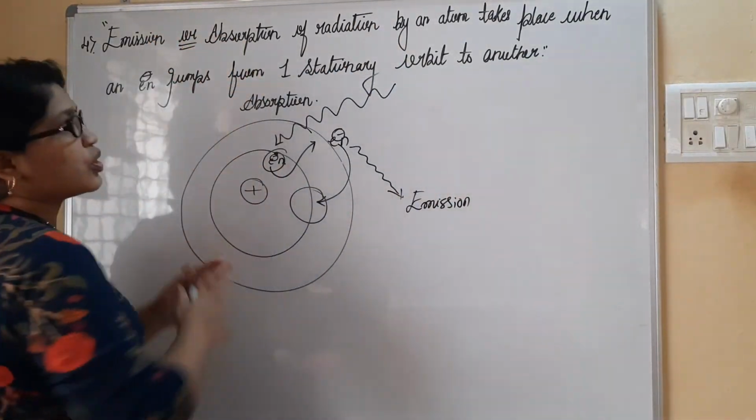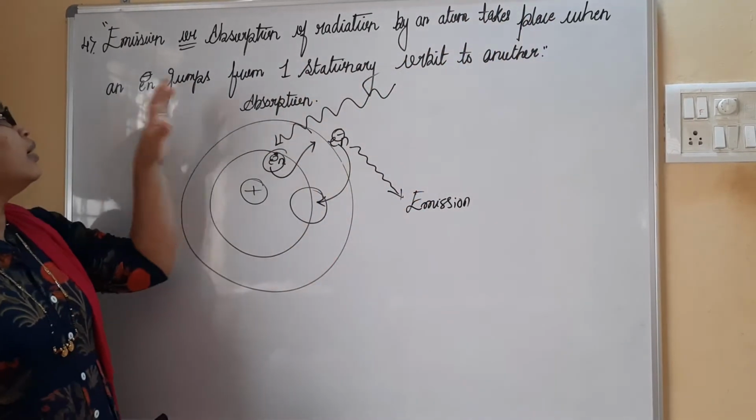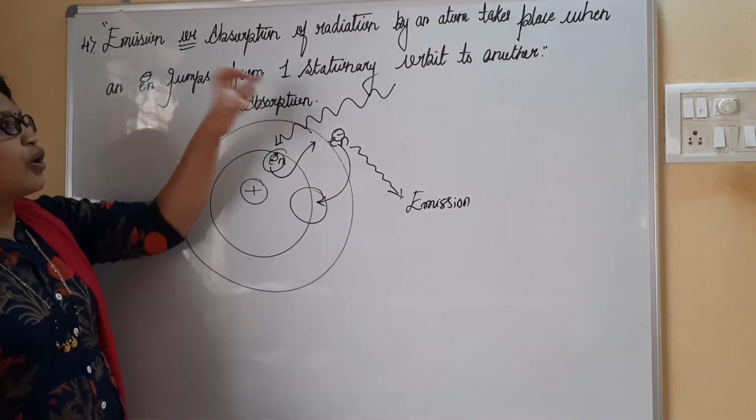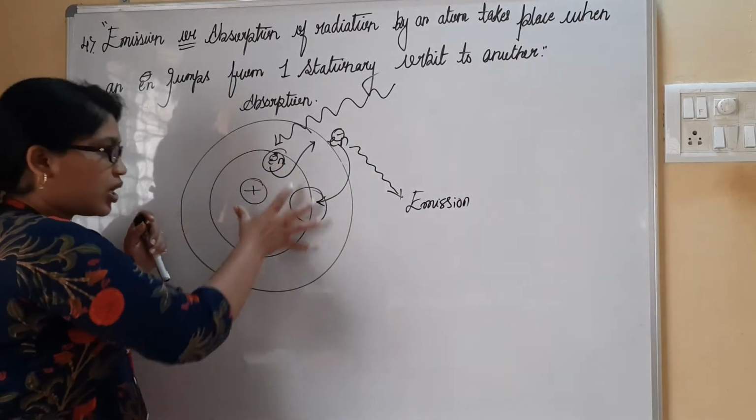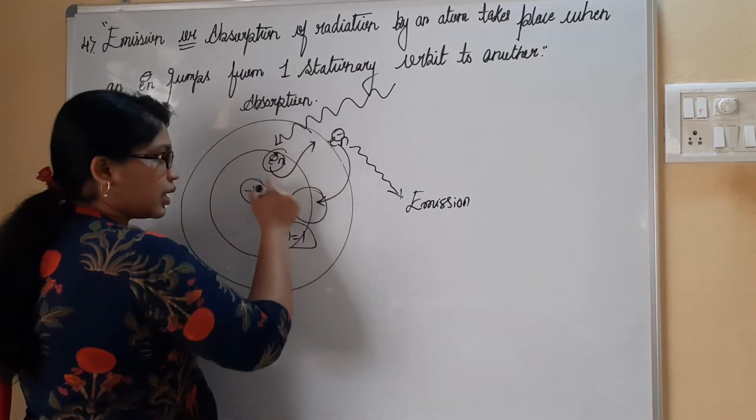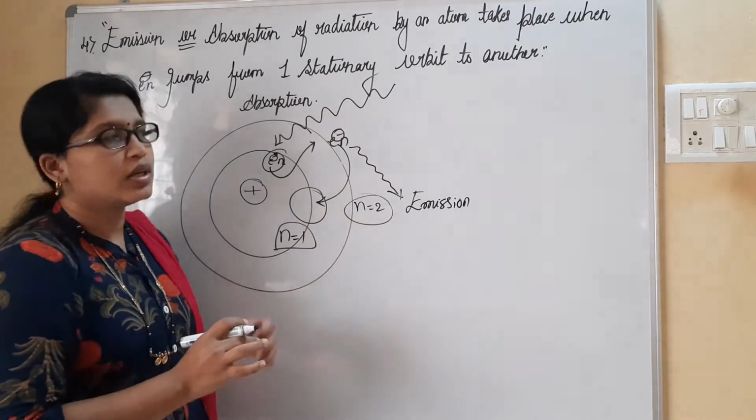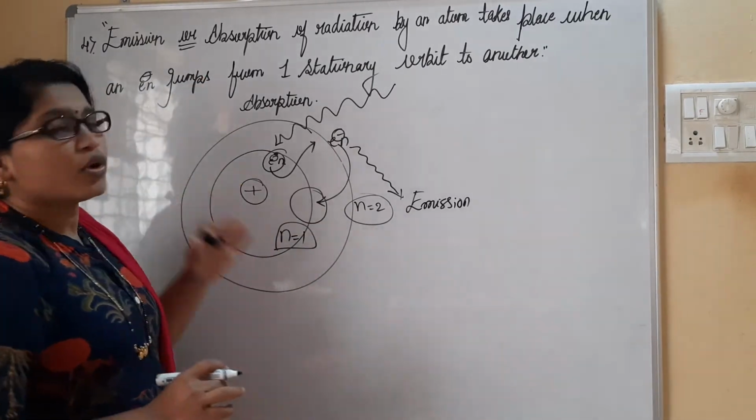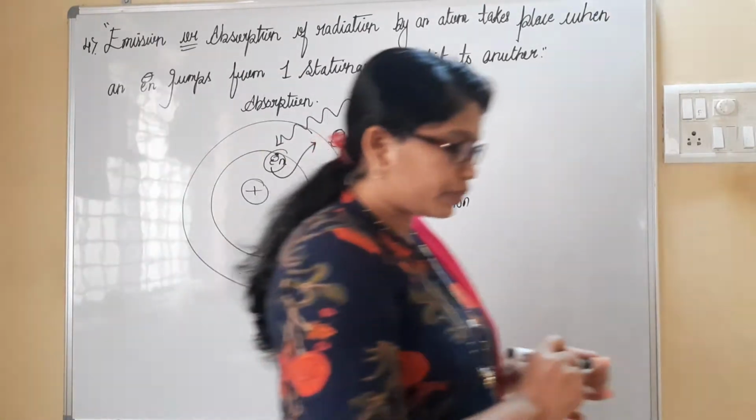Emission or absorption of radiation by an atom takes place when an electron jumps from one stationary orbit to another. This is the stationary inner orbit, n equal to 1. When the electron is gaining energy, it will move to n equal to 2. So this is all about the fourth postulate given by Bohr. Copy it, we'll move to the next.